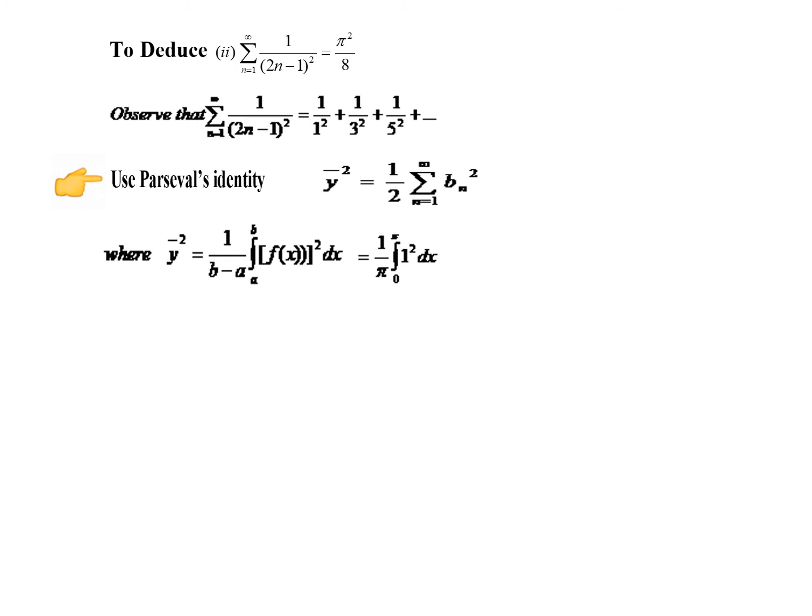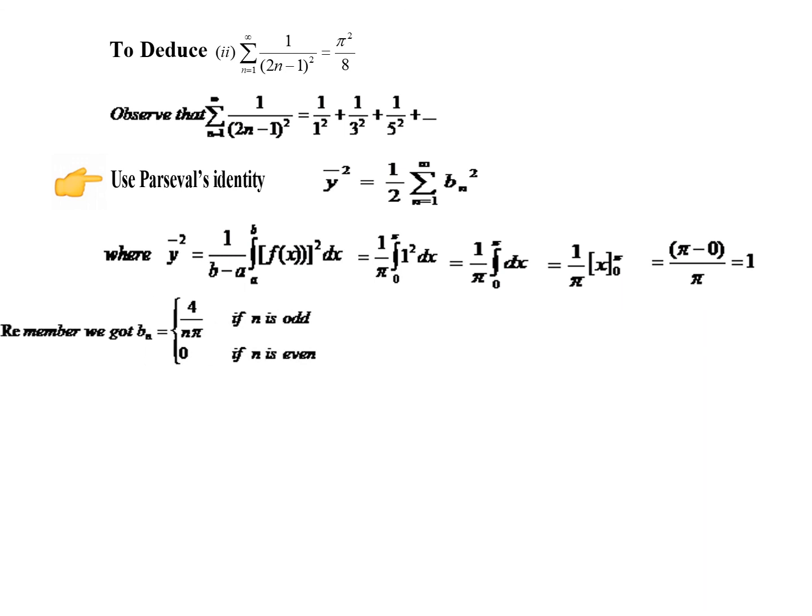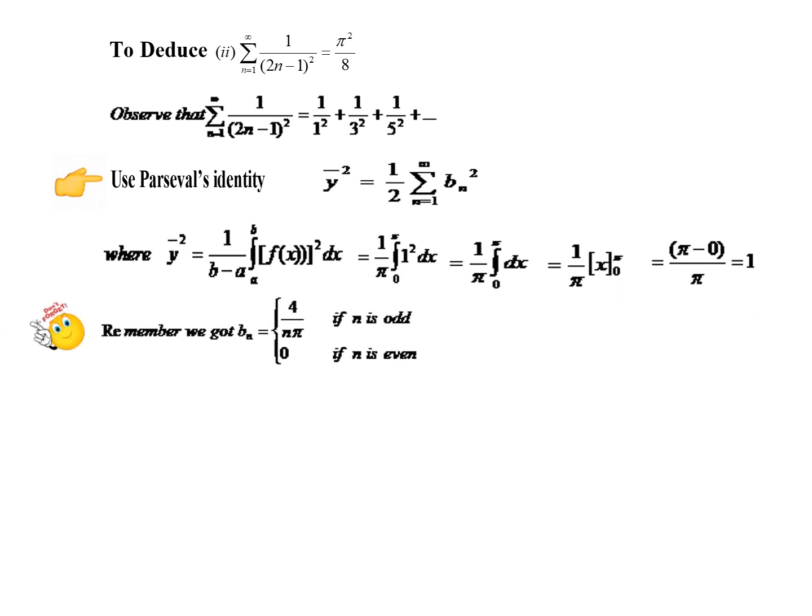So it is 1 by (pi minus 0) integral from 0 to pi of f of x squared. What is the function f of x? 1. So 1 squared dx, which is equal to 1 by pi integral dx. When you integrate, the integral of dx is x, and applying the limits 0 to pi, we get (pi minus 0) by pi, which is equal to 1. So the value of y bar squared is 1.